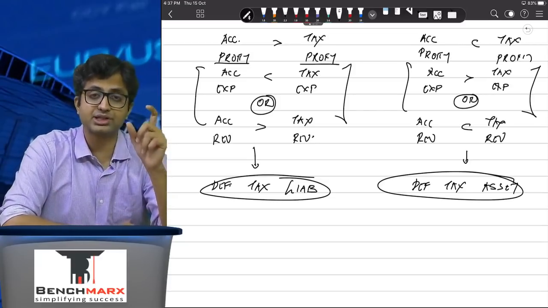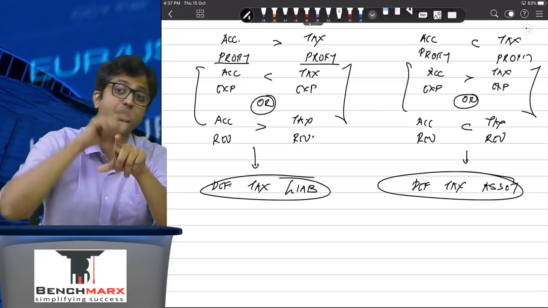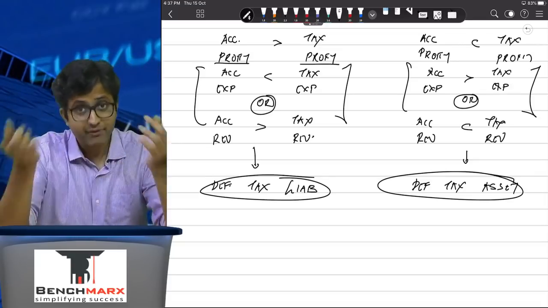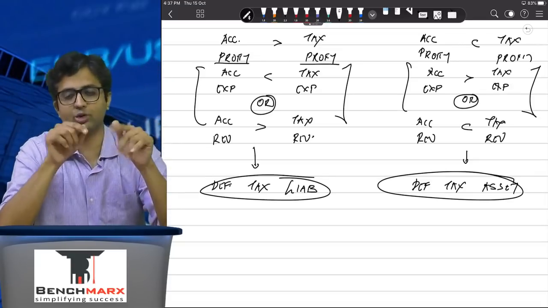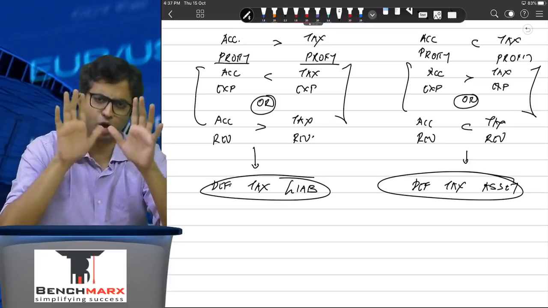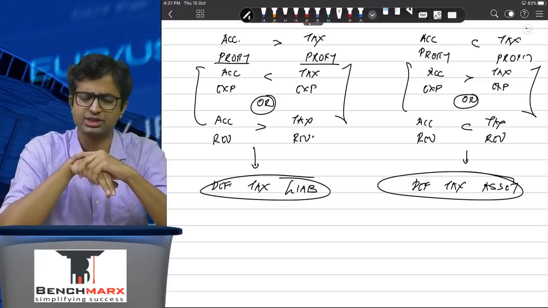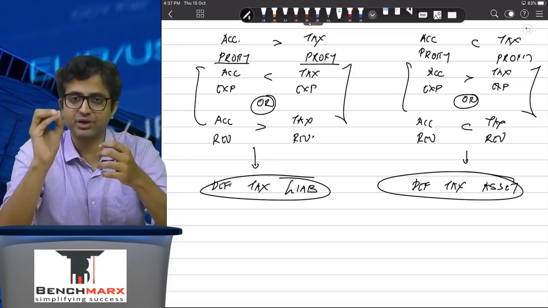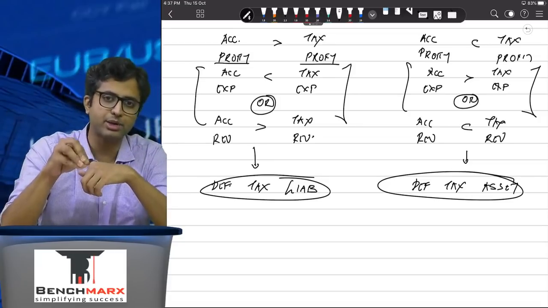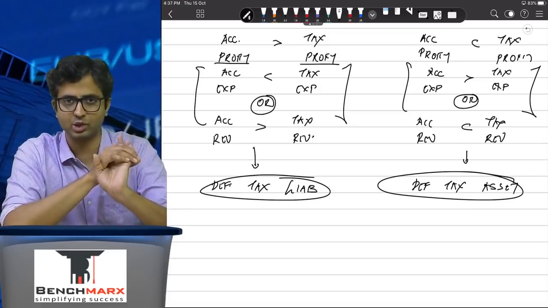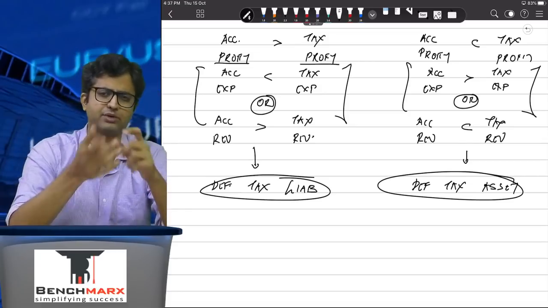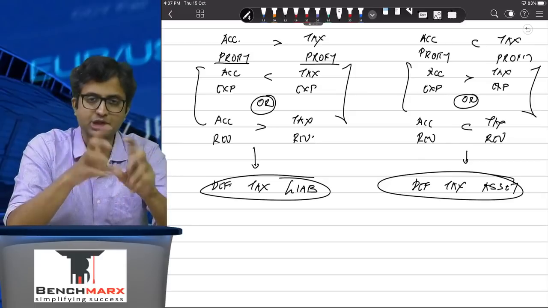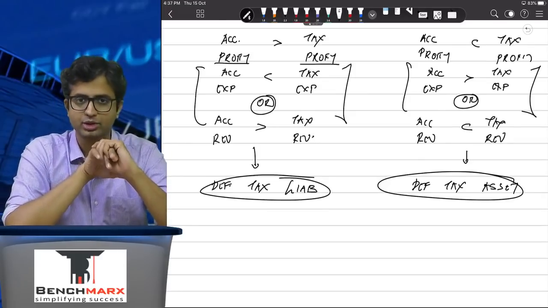However, if the difference gets created in the tax holiday period, but it reverses after the tax holiday period when you are actually taxable, then उसके लिए आपको defer tax करना पड़ेगा. Long story short, we have done cases on this as well, but long story short, deferred tax needs to be created for differences which arise during the tax holiday period and reverse after the tax holiday period. It is not to be created for differences which arise during tax holiday and reverse also during the tax holiday.